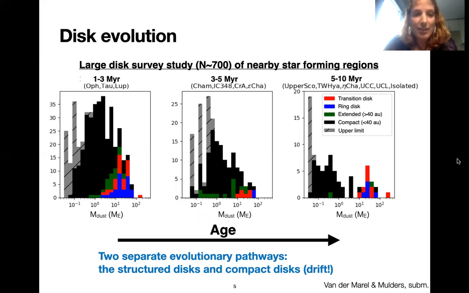So this suggests that there are 2 separate evolutionary pathways in terms of dust evolution: either structured disks, likely containing pressure bumps, preventing radial drift, and compact disks, which can be explained by mostly radial drift dominated evolution.